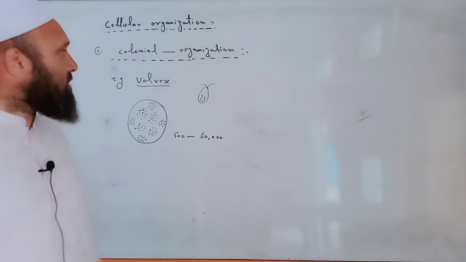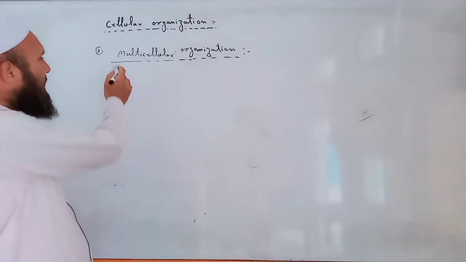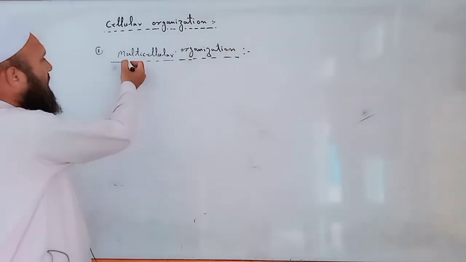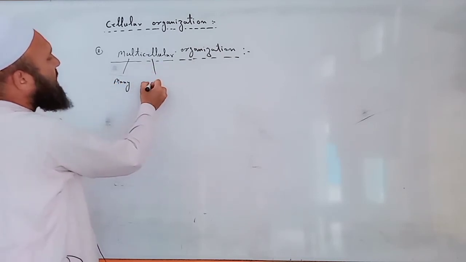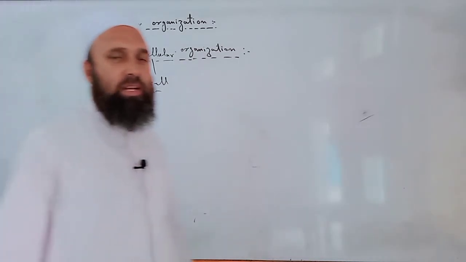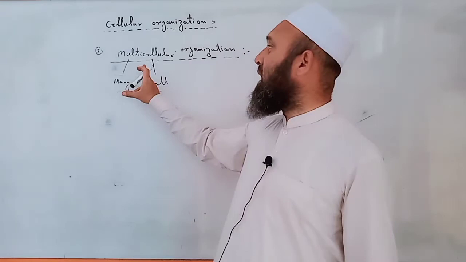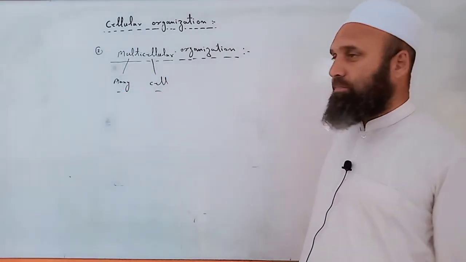So this was about colonial organization. The third one is multicellular organization. Multi means many, cellular means cell. So as the name indicates, multicellular organization is that organization in which the body of organism consists of many cells, large number of cells.